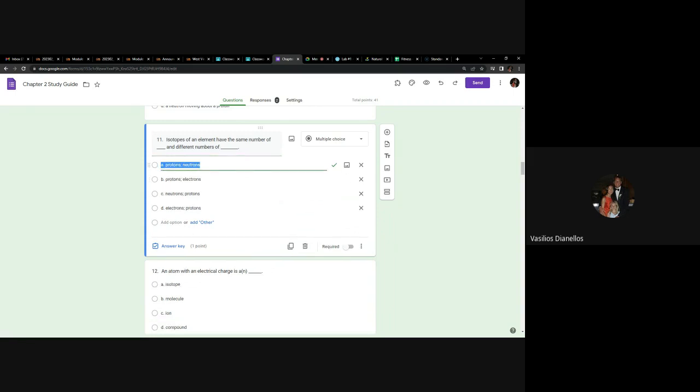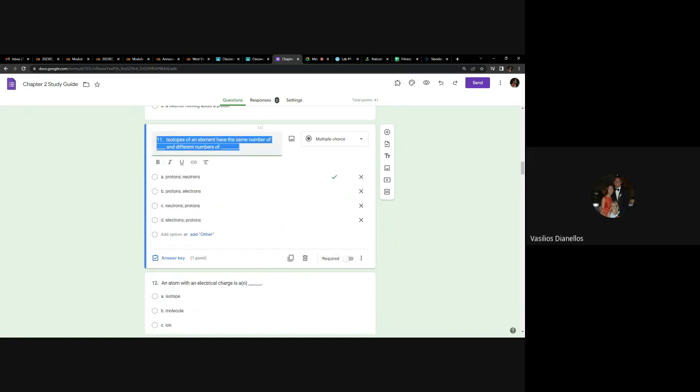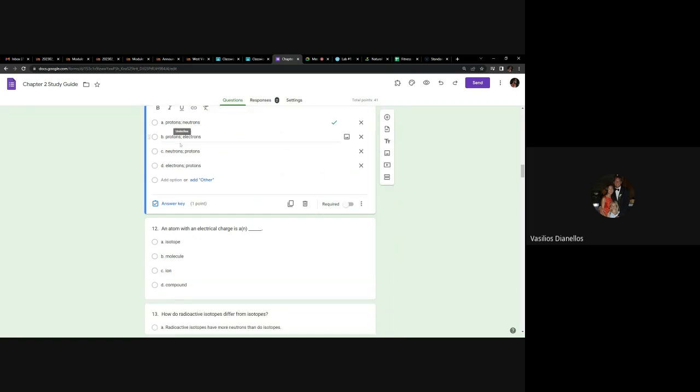I've said it before a few times. I'll say it again. If you change the number of protons, you change the element. If you change the number of neutrons, like we're talking about now, then you get an isotope. If you change the number of electrons, then you get an ion. And we'll talk about that later. So make sure you understand those 3 things. Any questions about number 11?